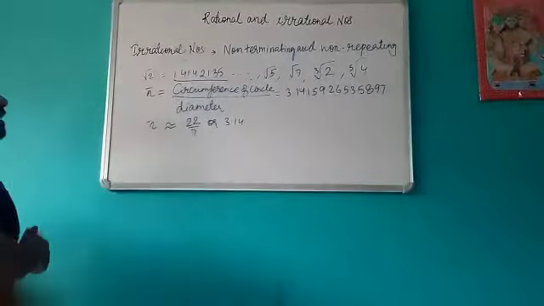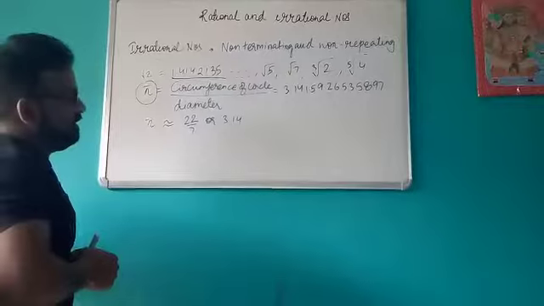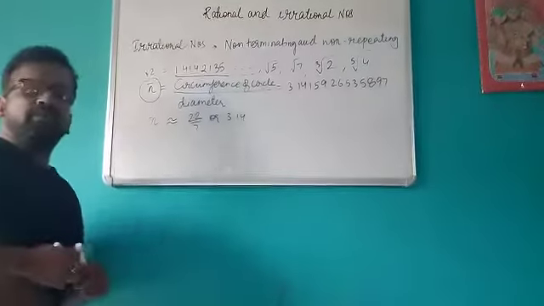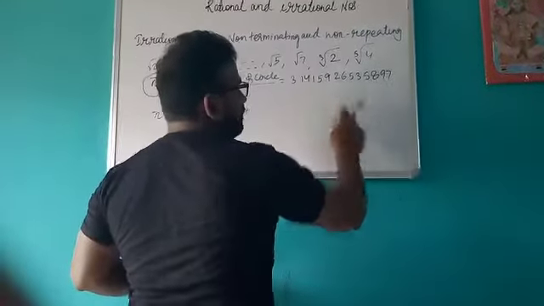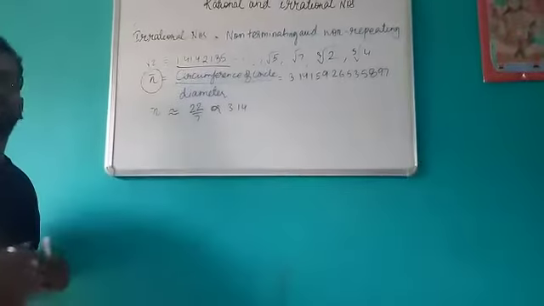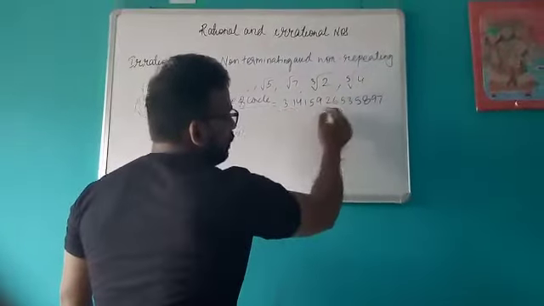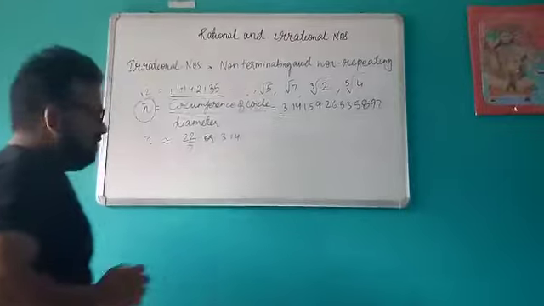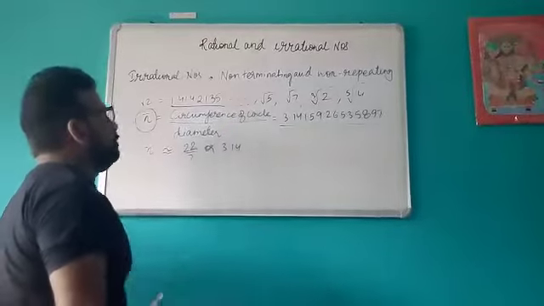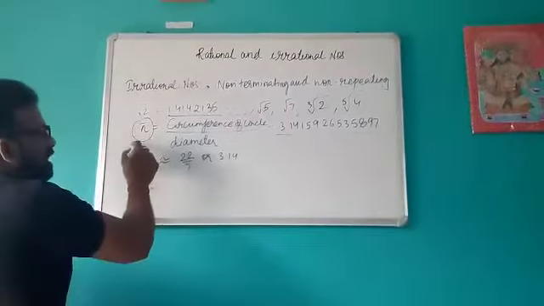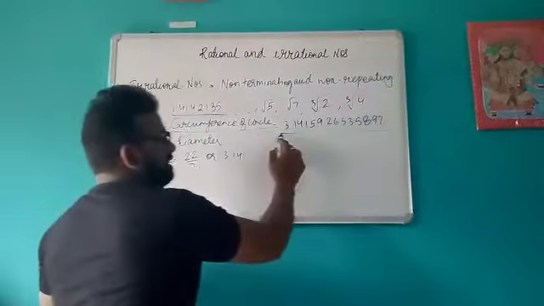One more interesting irrational number is pi, which we have used in previous classes. What actually is pi? It is the ratio of the circumference of the circle to the diameter of the circle. When it is calculated, the value of pi is approximately 3.1415926535897 and so on. If you see carefully, although it is non-terminating, it is also non-repeating. For our convenience, we usually take the value of pi as 22/7 or sometimes as 3.14, but you should always remember that pi is an irrational number due to its decimal representation.